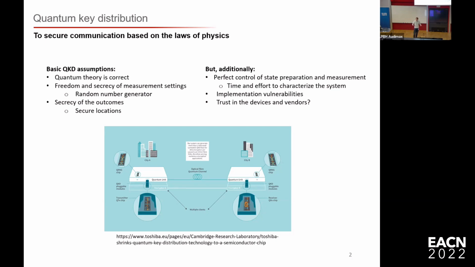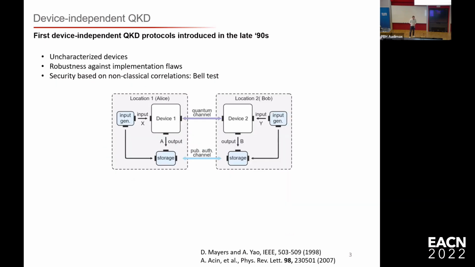However, you never know if you're secure against all different vulnerabilities. So then there was a proposal in the late 90s to introduce device-independent QKD. In device-independent QKD, you secure the proper functioning of the devices also via quantum mechanics, by the use of a statistical test, a Bell test. In this situation, you don't need to have any assumptions about the devices in the security proof. This makes it device independent, and therefore you can also use it with uncharacterized devices.